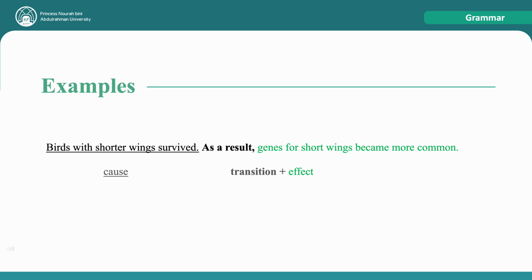Now another example is, birds with shorter wings survived. As a result, genes for short wings became more common. In this example, the first clause is the cause, and the second clause consists of a transition, which is, as a result, and the effect, which is the rest of the clause.